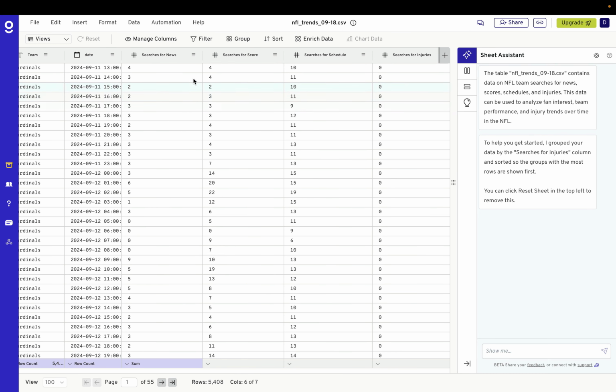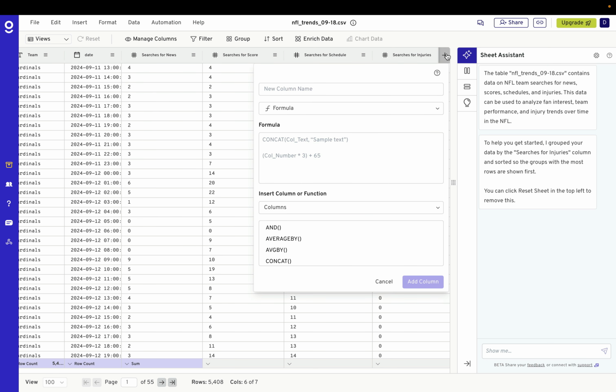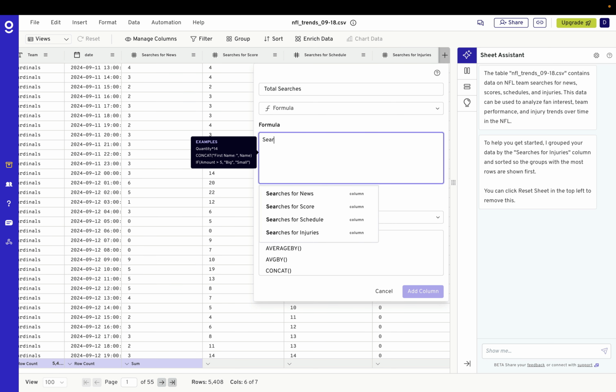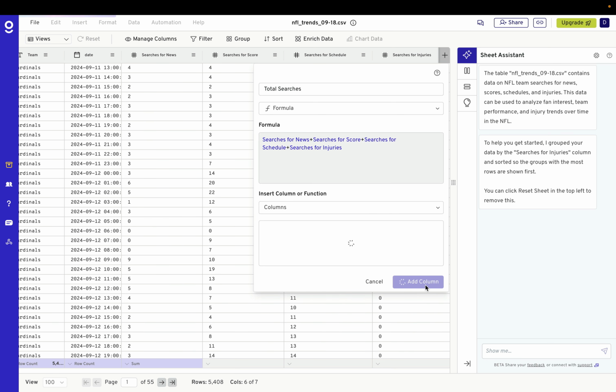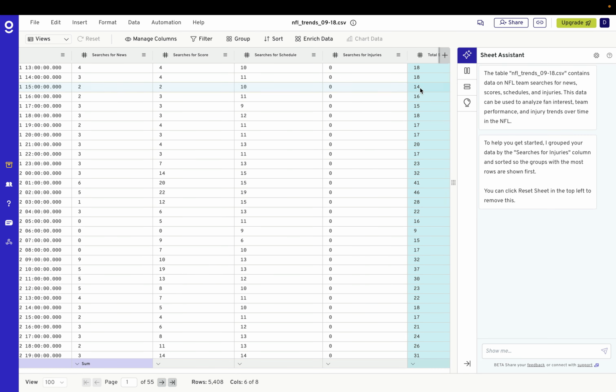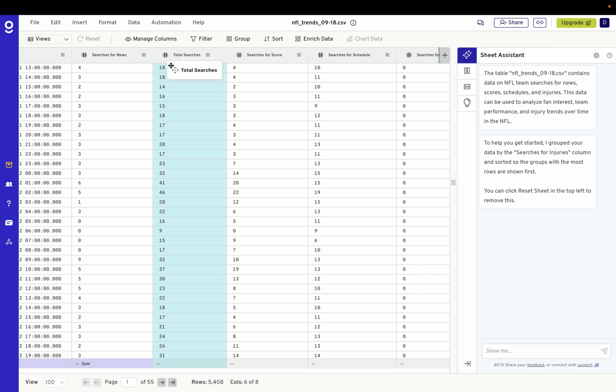So next what we want to do is sum the volume for all of these. We'll create a new column where we add up these other columns, and that's pretty simple to do with a formula. So you can see we have the new column here with our total search volume.